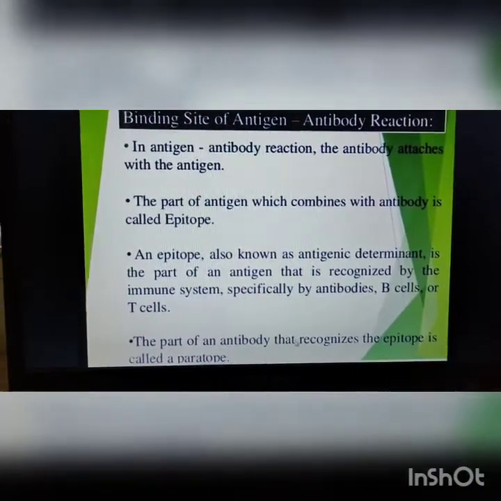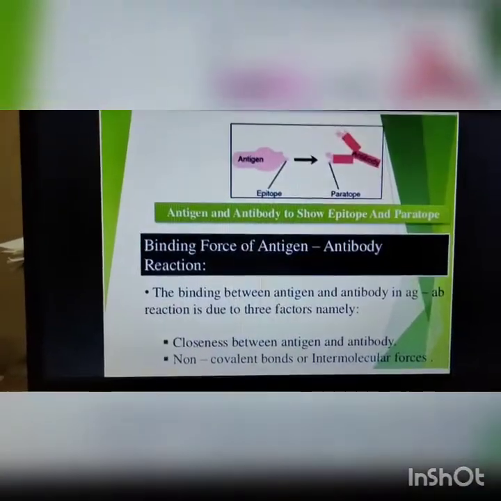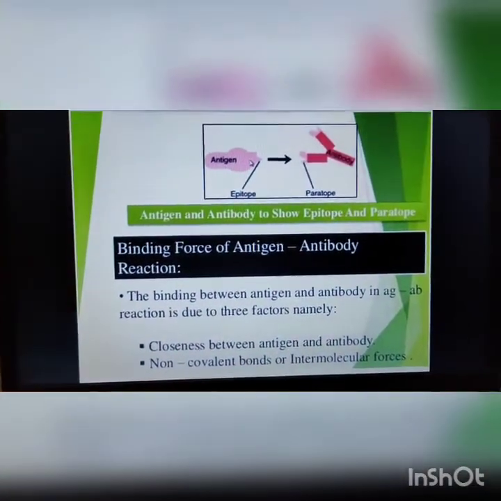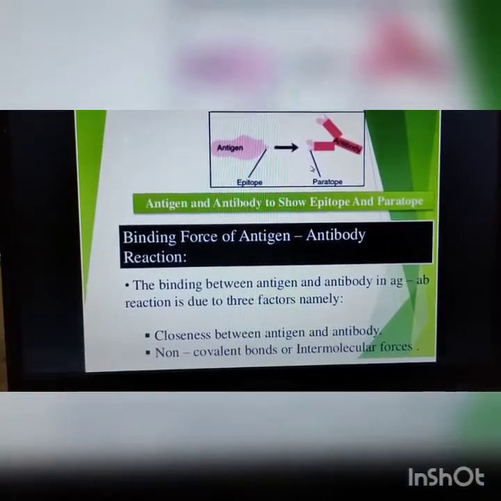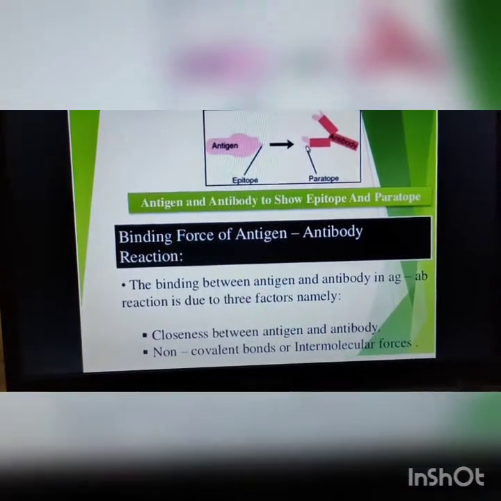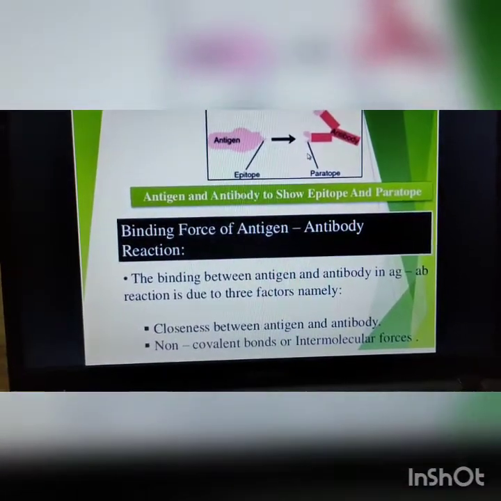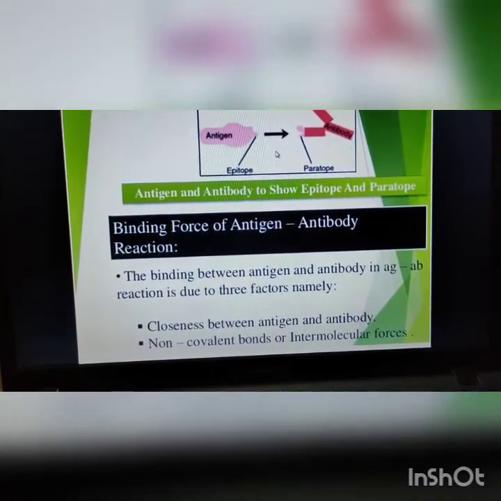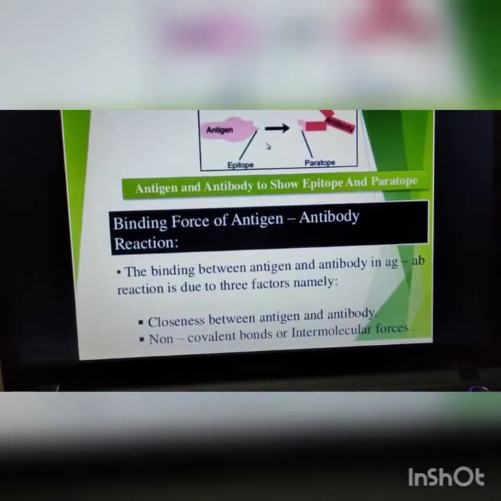The paratope is present in the antibody and the epitope is present in the antigen. Let's see, this is the epitope portion of a particular antigen which fits into the paratope, or the antigen binding site of the antibody. This epitope is tightly fixed into that paratope position, and then and only then the antigen-antibody complex is formed. For this combination of the antigen-antibody complex, various binding forces are required.